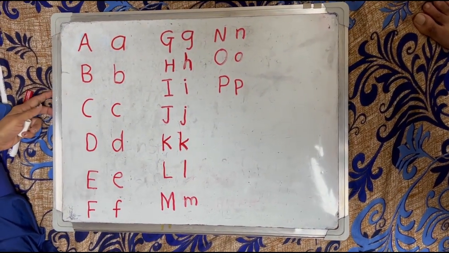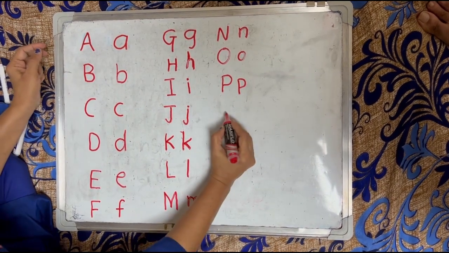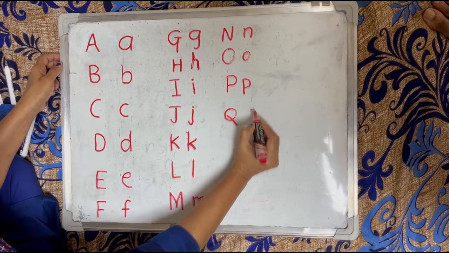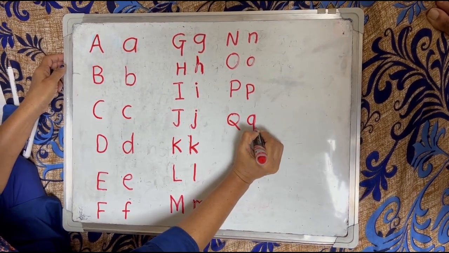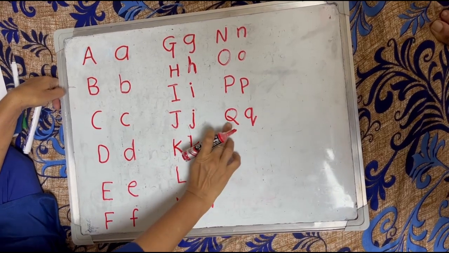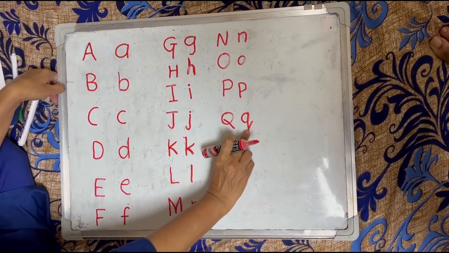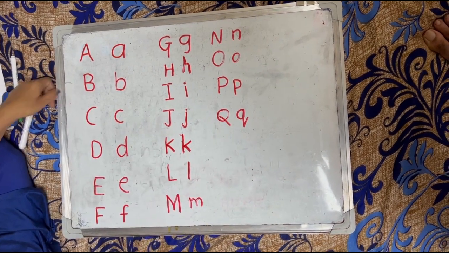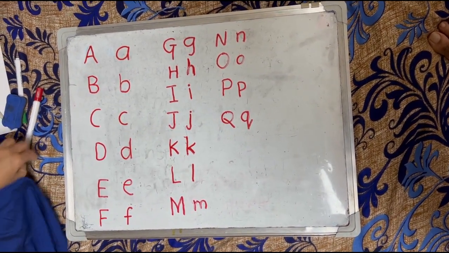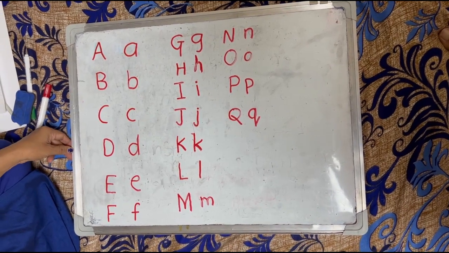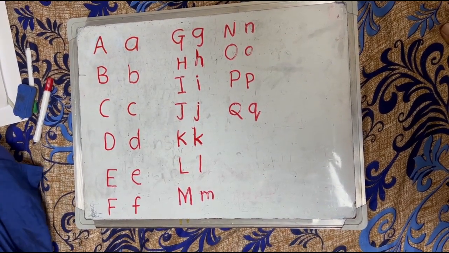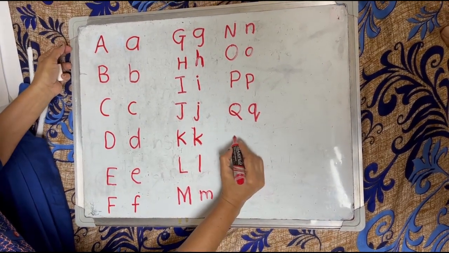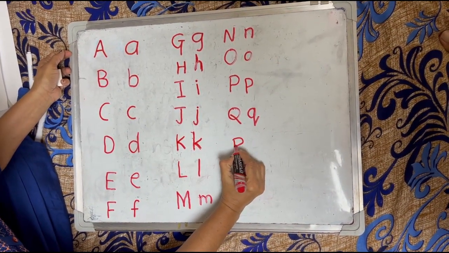Now next letter is Q. This is capital letter Q and small letter q. This is the name of this letter, but the phonic sound is Q. Children, repeat after me. Q.